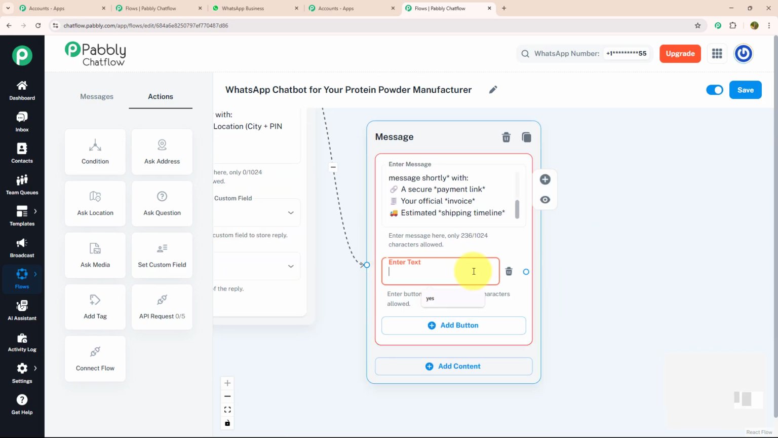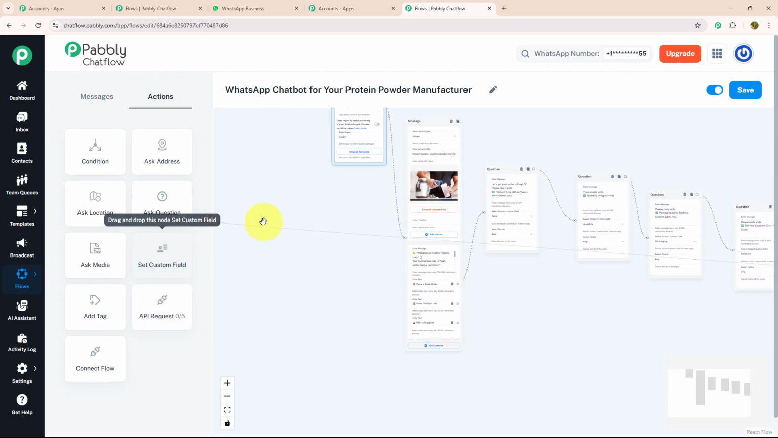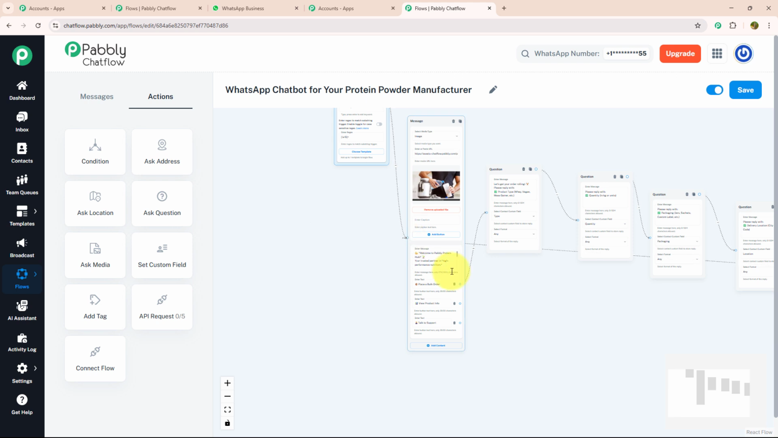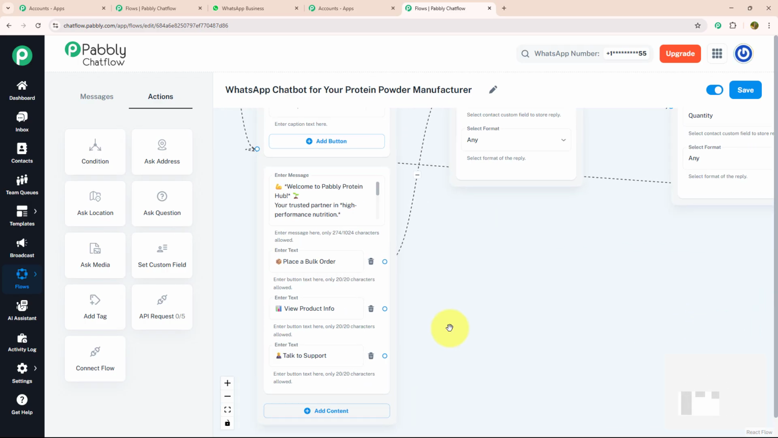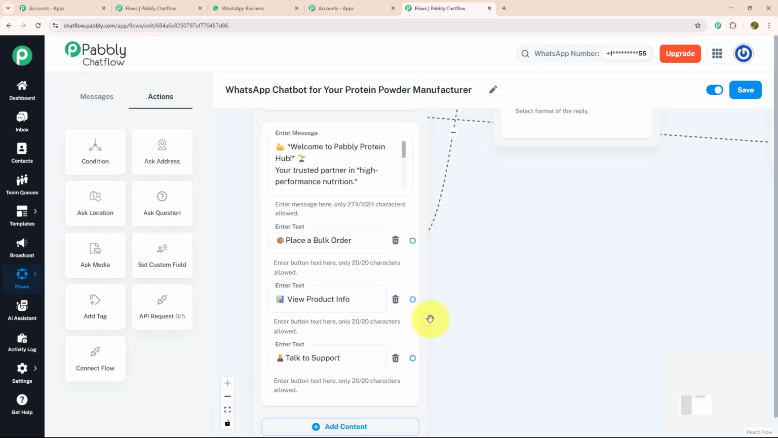And with that, I'm going to provide an action button which says menu, and I'm going to connect this menu button with our initial message. That means as soon as someone clicks on this menu button, they will get the initial message again. Now let's move to our second action button, which is view product info.